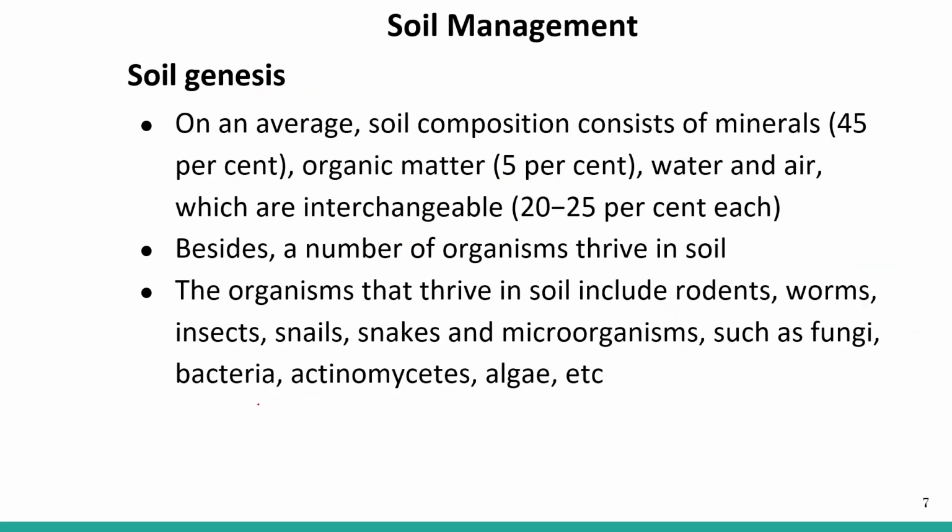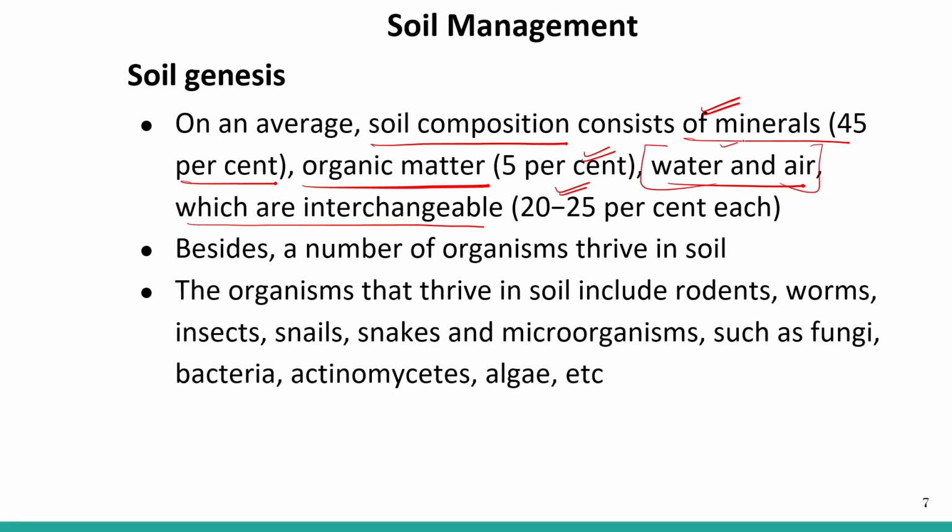On an average, soil composition consists of minerals 45%. So 45% of the soil is composed of minerals. Organic matter is around 5%. Water and air, which are interchangeable, make up 20 to 25%. So this is also a major constituent of the soil, water and air. Besides, a number of organisms thrive in the soil.